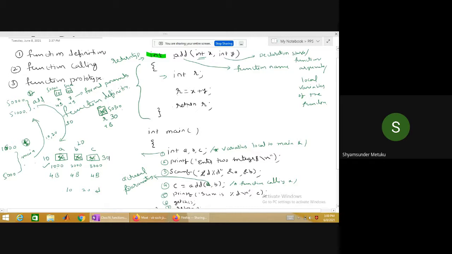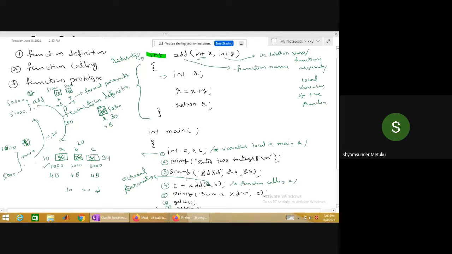Function or main? Function is going to be scanned. When the turn comes to the main and it finds add, by that time the scanning has already gone through the add function before the main, so add is acceptable. Yes or no? Yes, sir.